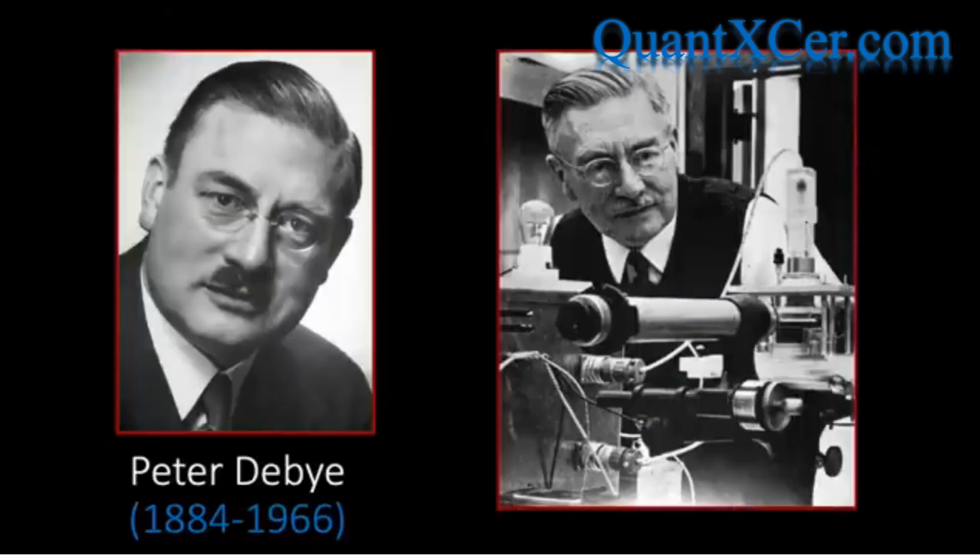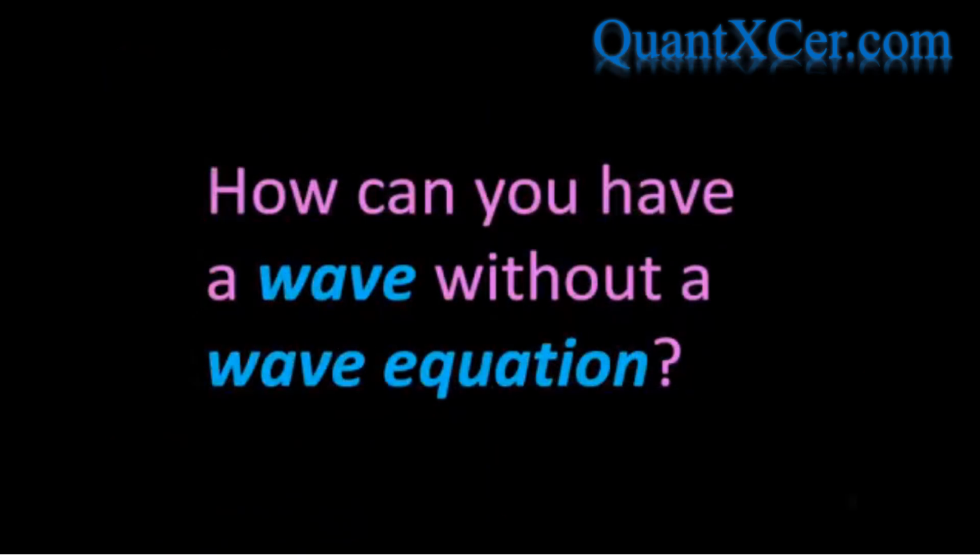A couple of weeks later, Schrodinger was asked by the physicist Peter Debye to present a talk on de Broglie's work at a physics colloquium in Zurich. Schrodinger gave a beautifully clear account of de Broglie's work. However, not everyone in the audience was convinced. In particular, Peter Debye did not like the fact that according to de Broglie's theory, there appeared to be matter waves, but no wave equation to describe these waves. How can you have a wave without a wave equation?